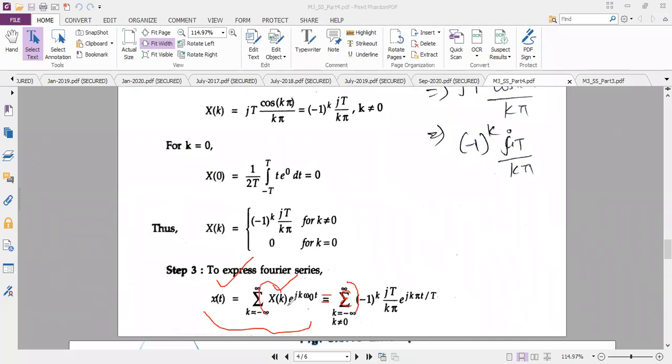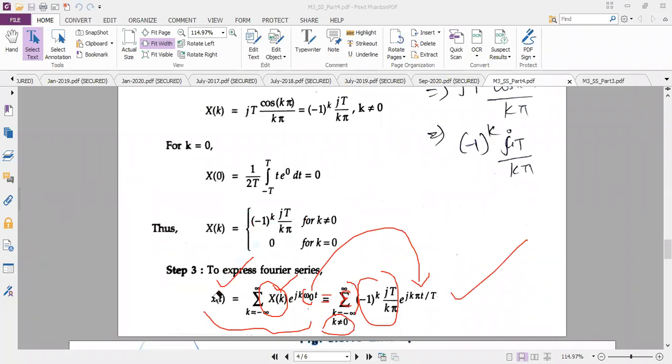In place of x of k, what is the answer I am getting? Minus 1 power k j t by k t, into, as per this formula, e power j k. In place of omega naught, I know it is pi by capital T, so pi by capital T times t. And see here, I have written one more condition: this is valid only when k is not equal to 0.